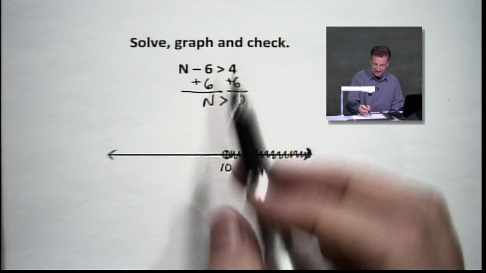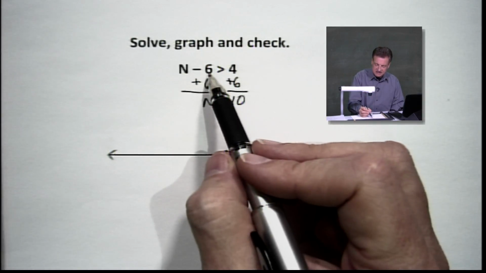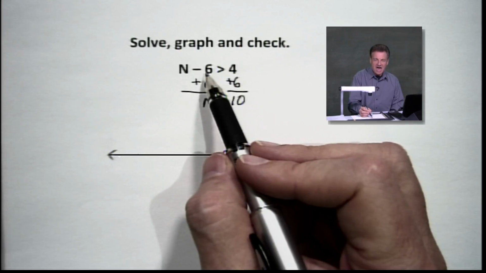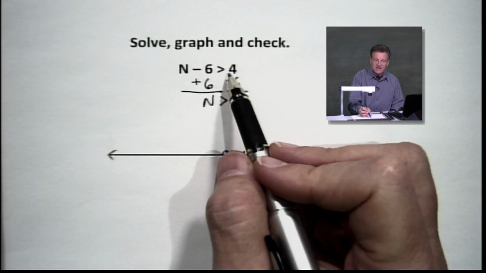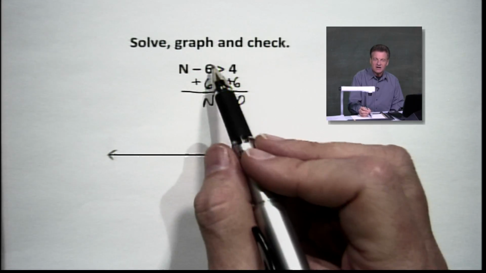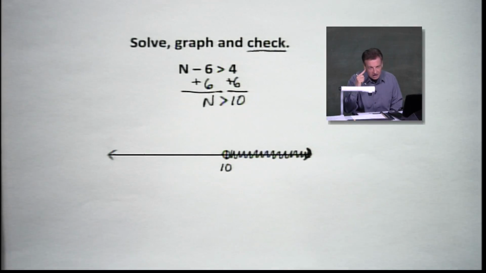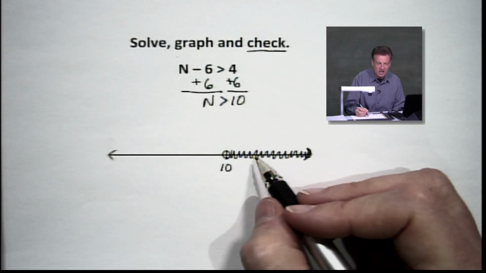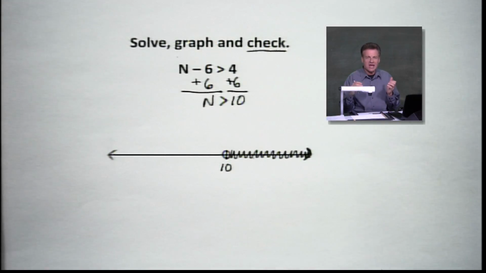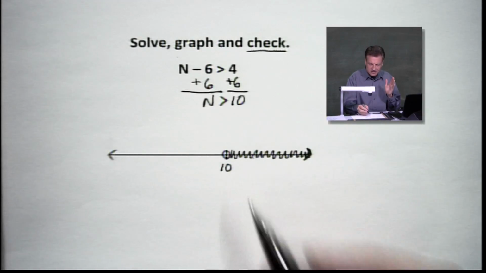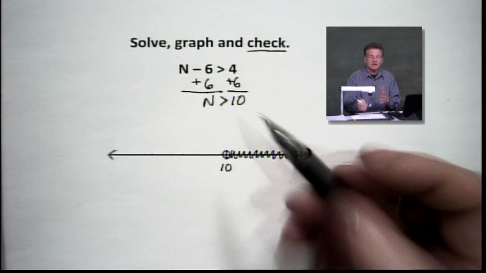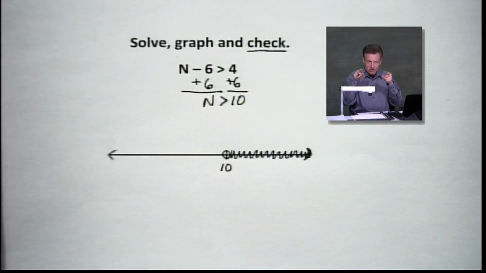All right, so let's see. If I did 11 minus 6, folks, that gives me 5, and 5 is greater than 4. So any numbers that are bigger than 10 are going to make this true. So this is more of a mental check. We're going to do it mentally. The graph is a number line. You're not having to put this on the coordinate plane, look for x's and y's, all right? This is all about the number line. And of course, solving one step, you're done, all right?